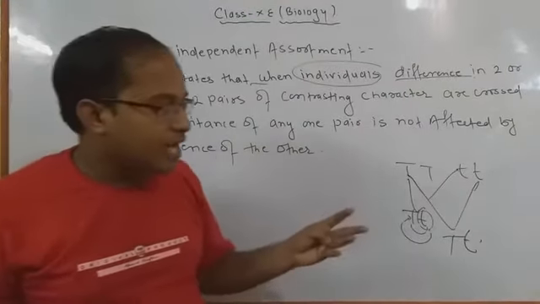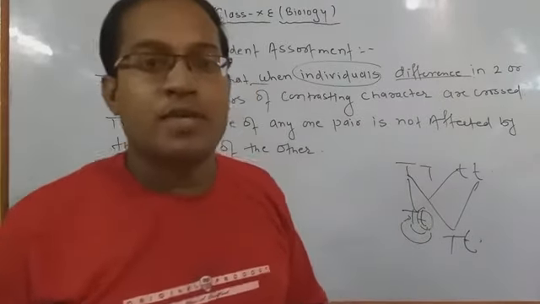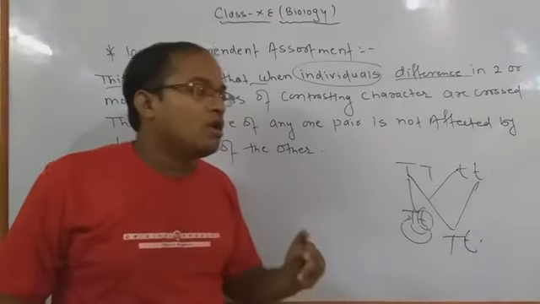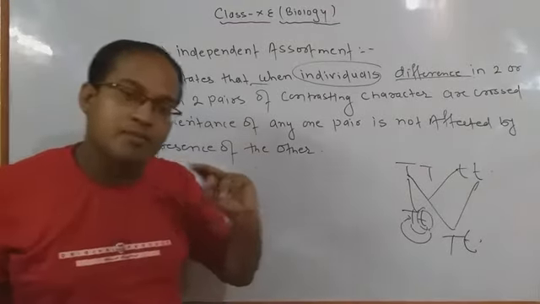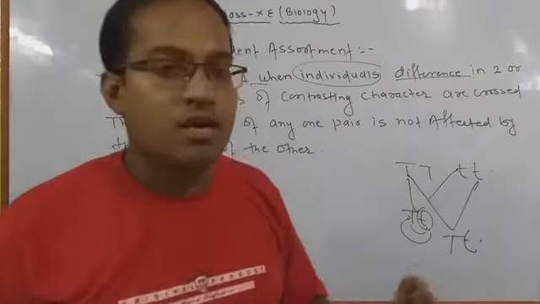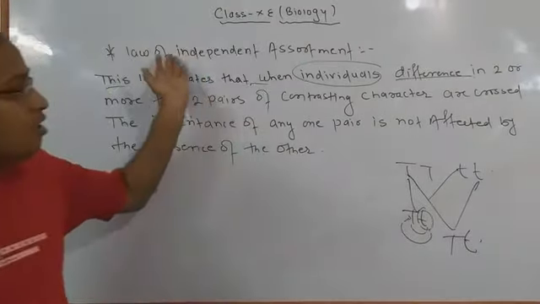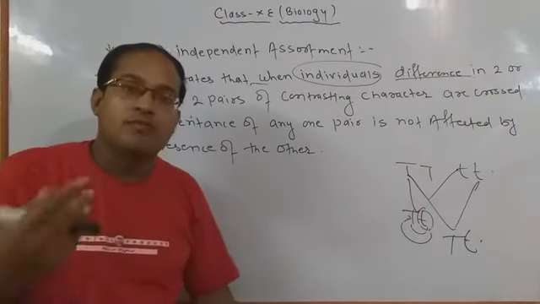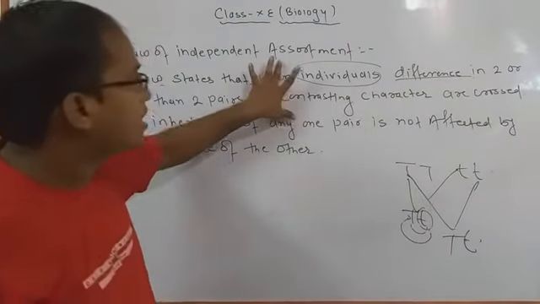Okay, this is the third law, the law of independent assortment. So here I have explained all the experiments. First we discussed the law of dominance, the second step we did the law of segregation, and third we have done the experiment of the law of independent assortment. Again I am going to revise only that topic.